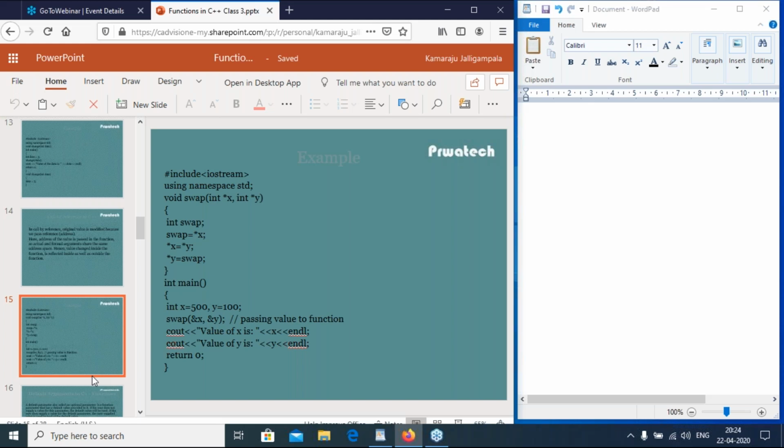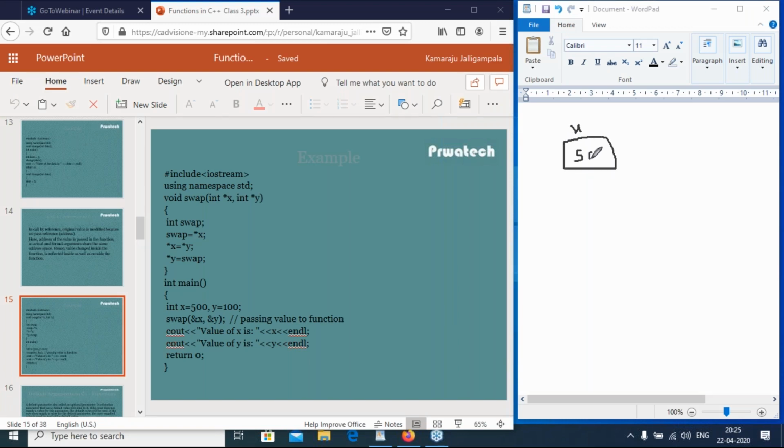So this is the example: swapping of two numbers. The program starts with main. So x is 500 and the value of y is 100.